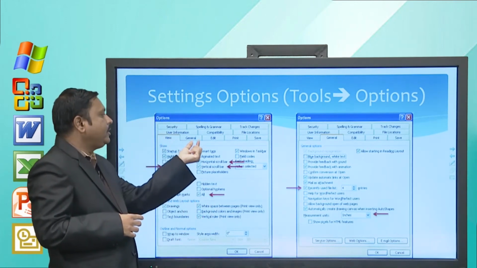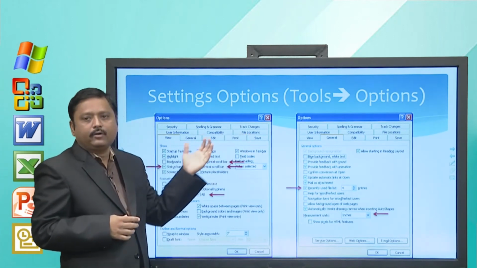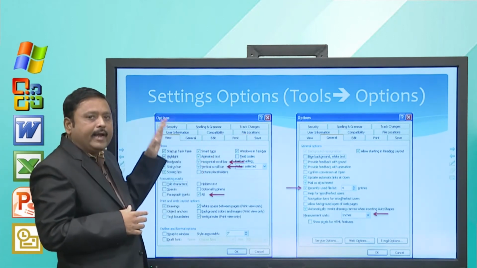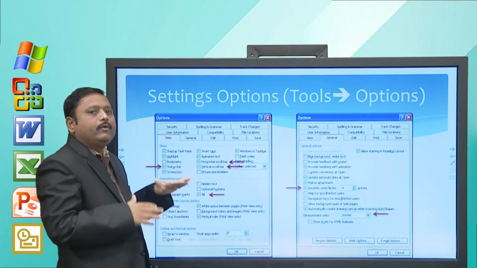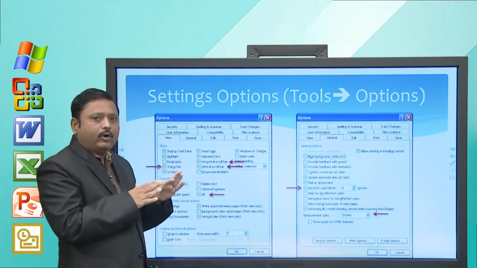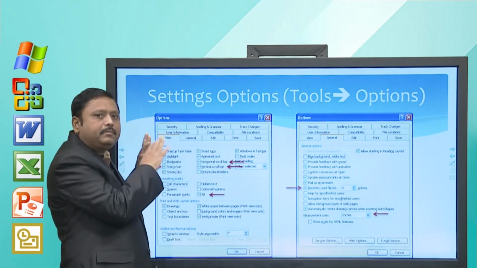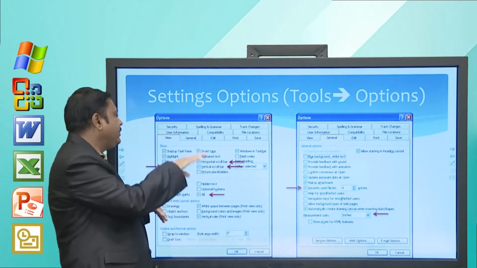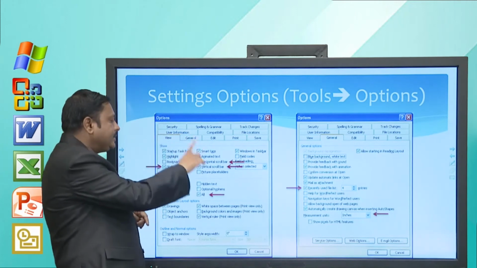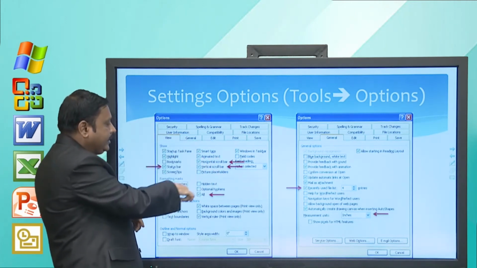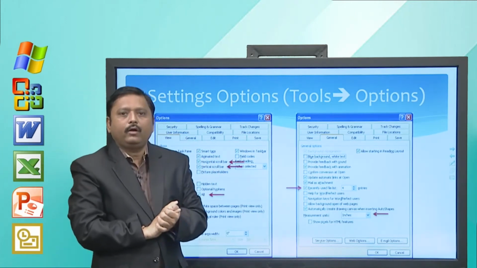View, General, Edit, Print, Save are called tabs. Now, where are these options available? From the Tools menu, you select Options. When you select Options, this dialog box will appear, and from this dialog box you select the View tab, and inside the View tab you check whether these options are set or not.